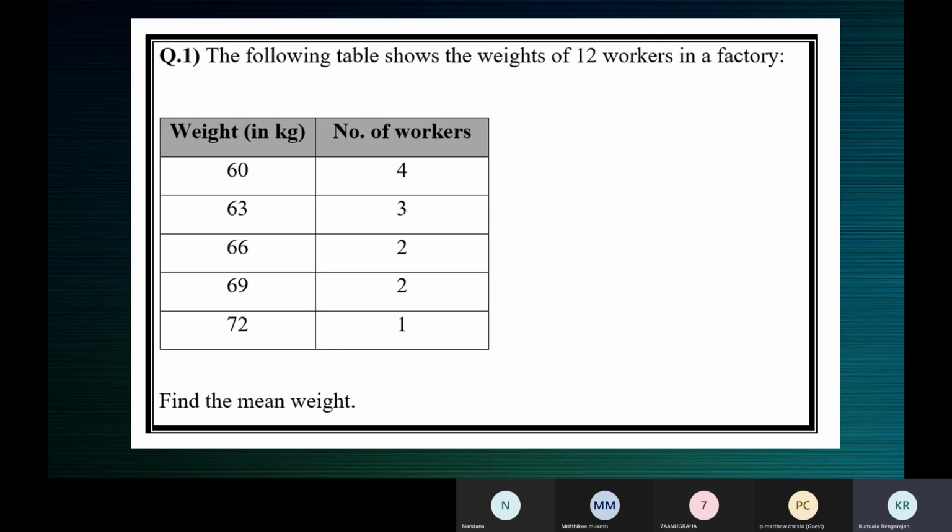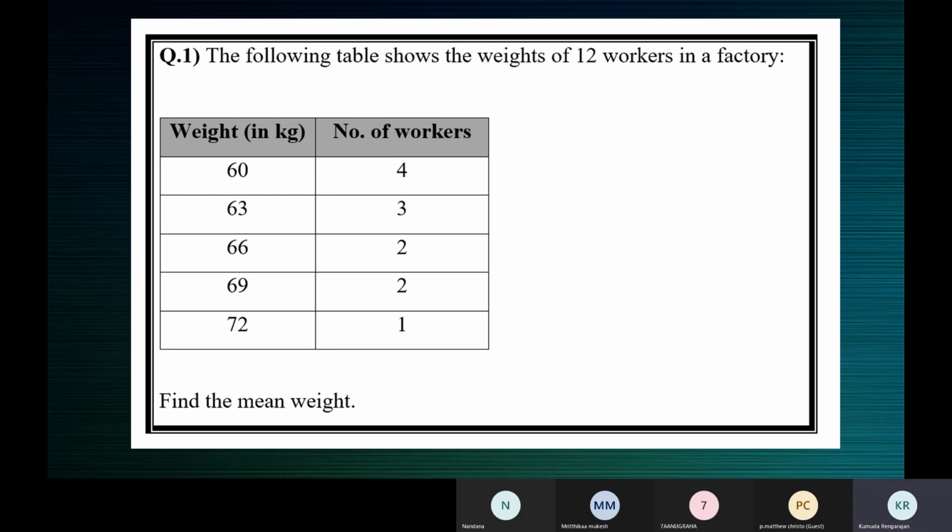We need to add all these numbers and divide by 12. Not just 60, 63, 66, 69, and 72. That will be only 5 numbers, the sum of 5 numbers. The meaning is this number 60 happens 4 times in the data. See, there are 12 numbers, weights of 12 workers. So how will the data look? There'll be 12 different numbers.